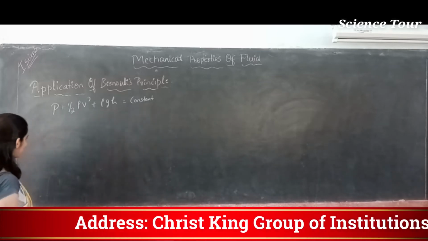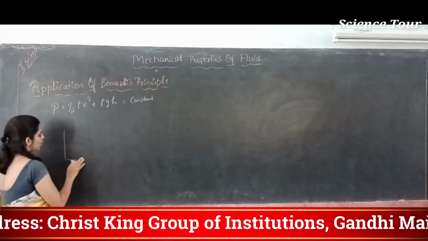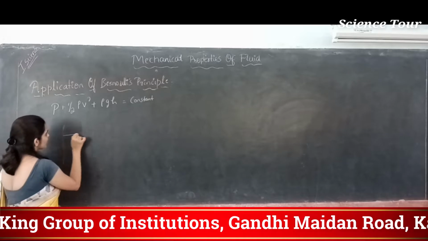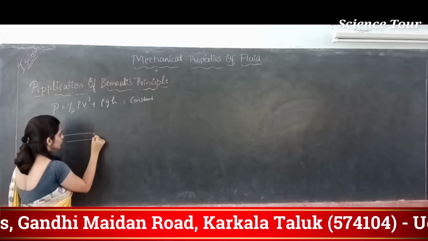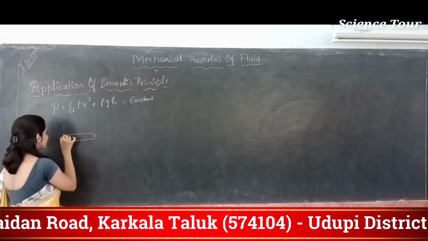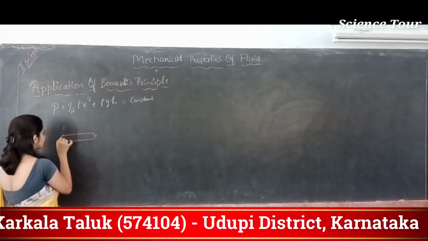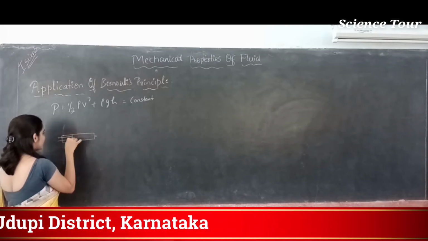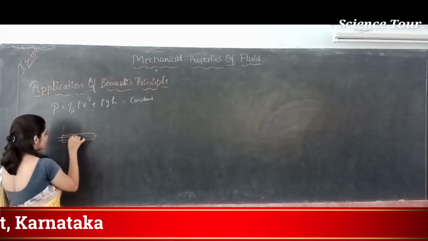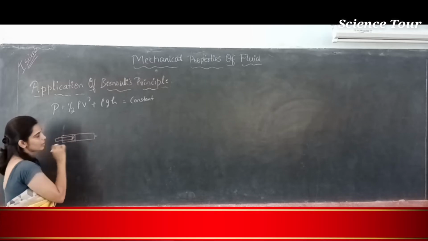See, there will be a tank or a piston kind of a thing. This is a small outlet. Here is a cylinder which is attached to the piston. So this is the piston, okay.